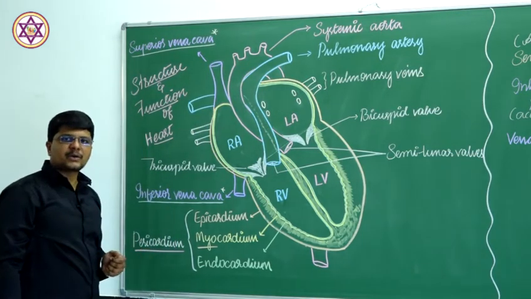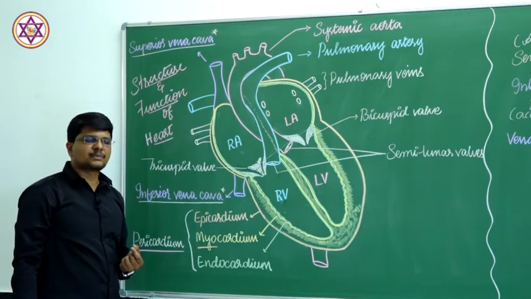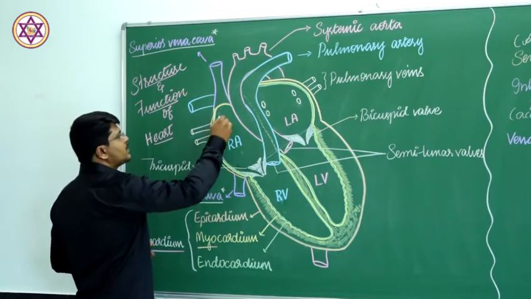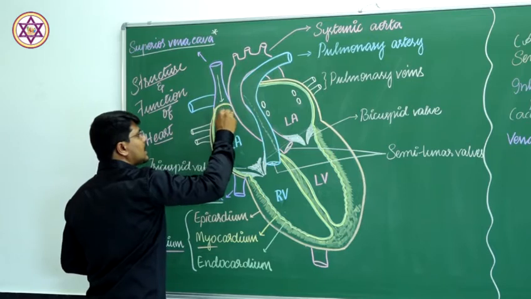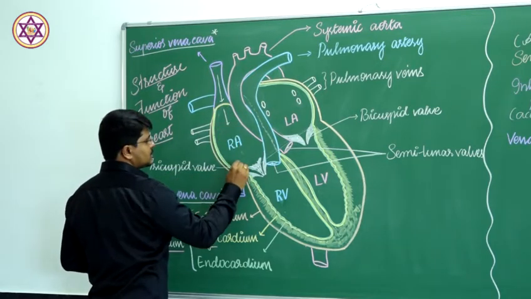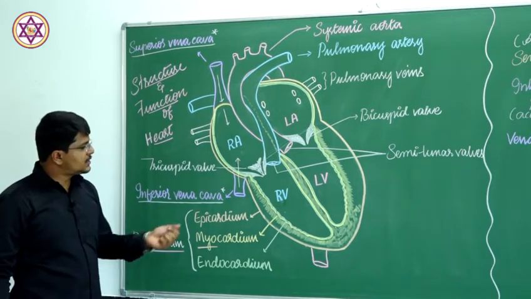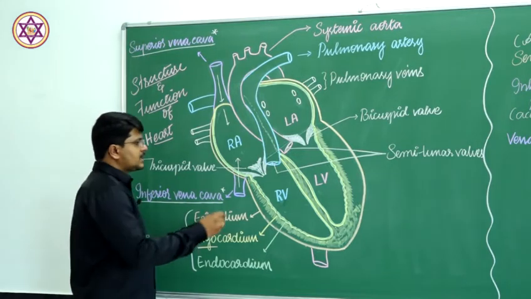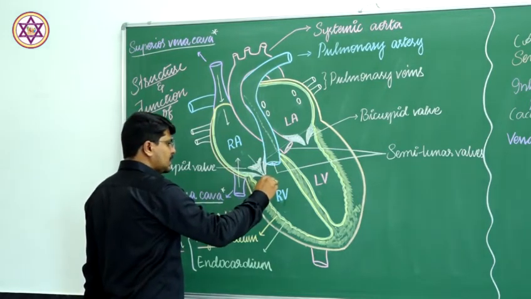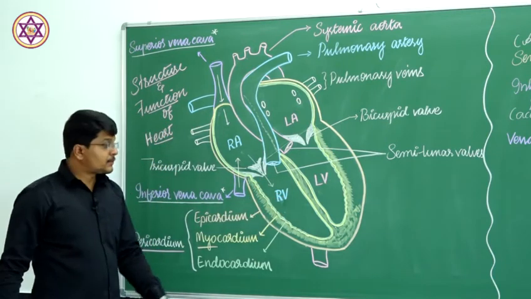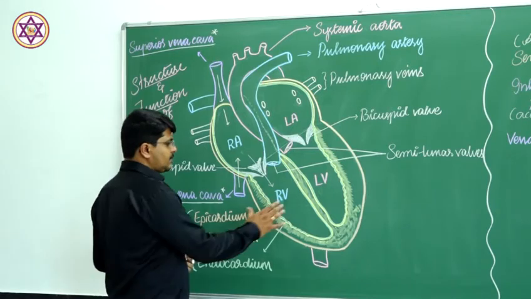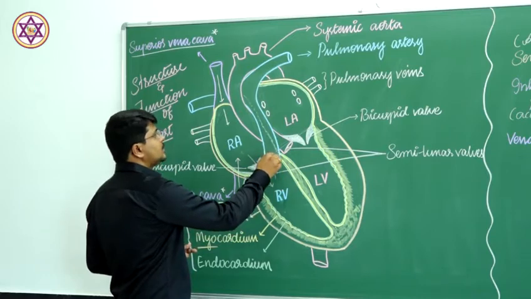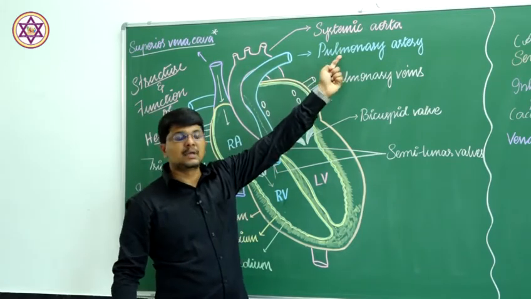The inferior and superior vena cava put together are called the caval system, which supplies the deoxygenated blood and opens into the right auricle. Thus the deoxygenated blood reaches the right auricle, and from the right auricle, blood is pumped to the right ventricle. From the right ventricle, ventricular contraction leads to pumping of the blood into the pulmonary artery.